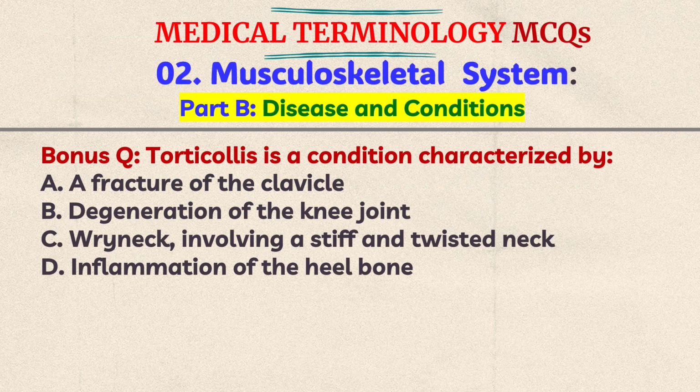The bonus question, a little bit tough one. Torticollis is a condition characterized by A. Fracture of the clavicle, B. Degeneration of knee joint, C. Wry neck involving a stiff and twisted neck, D. Inflammation of the heel bone. So think the answer, leave your answer in the comment section. Also see the pinned comment for the real answer.